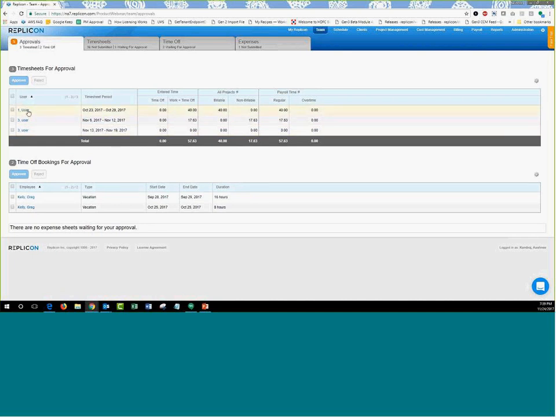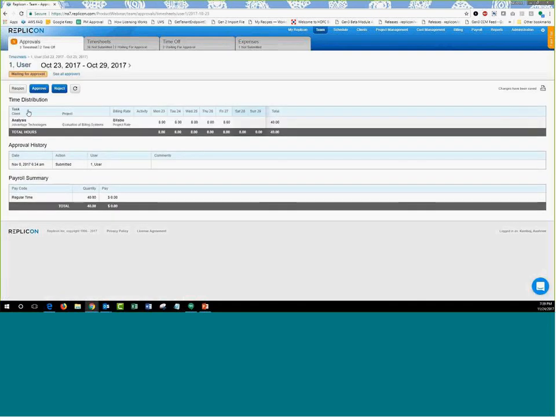If you want to review the timesheet before it gets approved, because you want to have a quick look at what's been entered in the timesheet, you can click on the name of the user, and you'll be taken to the page where the entire timesheet details will be listed out. You can have a quick look at the timesheet, and if you want to change anything, you will have to click on this button called the Reopen button.